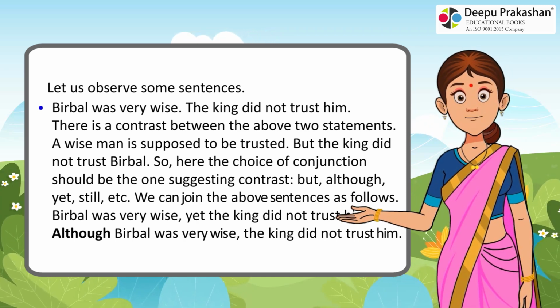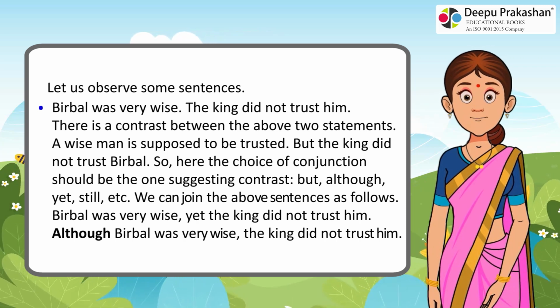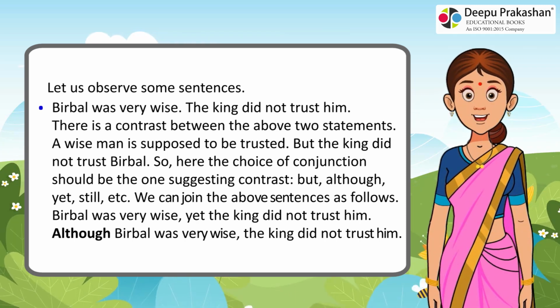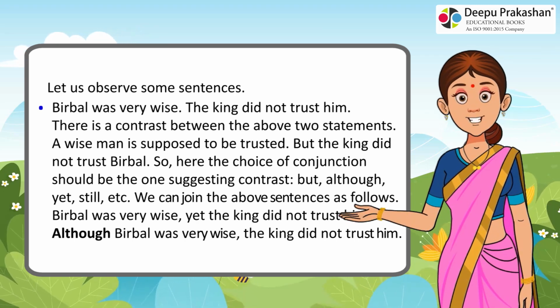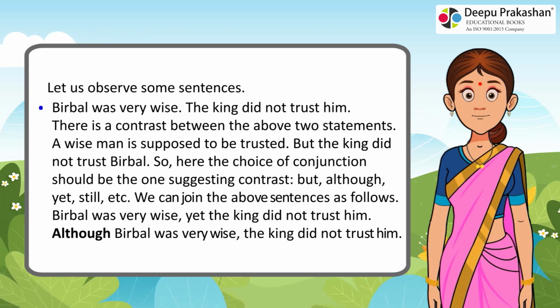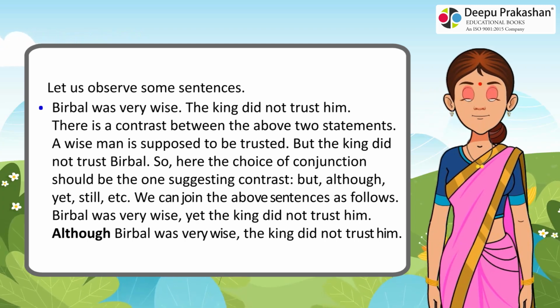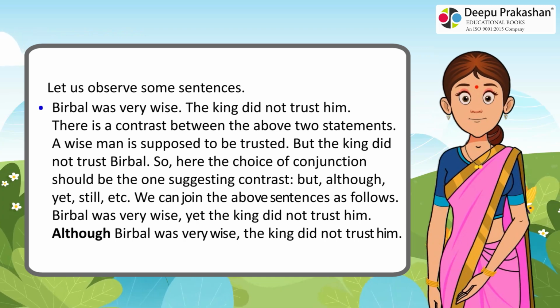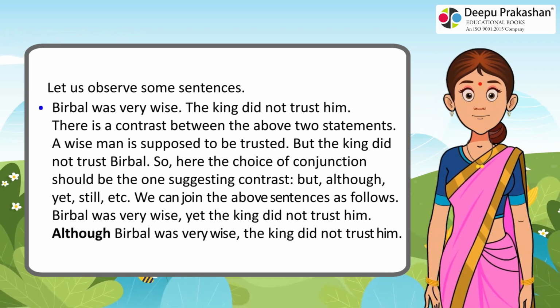There is a contrast between the above two statements. A wise man is supposed to be trusted, but the king did not trust Birbal, so here the choice of conjunction should be the one suggesting contrast: but, although, yet, still, etc. We can join the above sentences as follows. Birbal was very wise, yet the king did not trust him. Although Birbal was very wise, the king did not trust him.